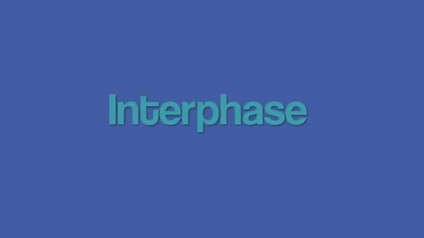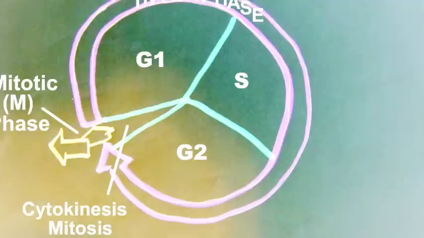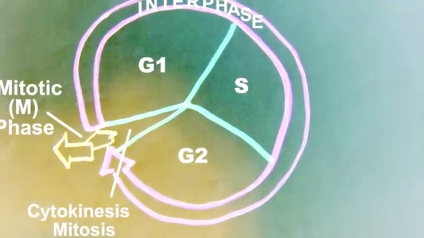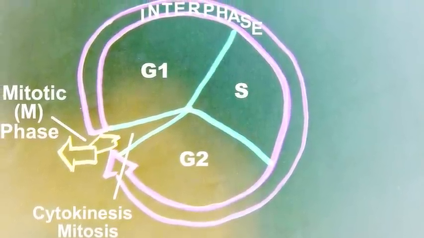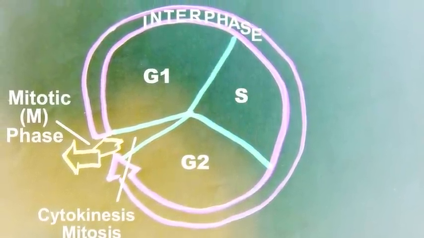During interphase, a cell that is about to divide grows and copies its chromosomes in preparation for cell division. Interphase can be divided into subphases. The G1 phase stands for first gap, the S phase stands for synthesis, and the G2 phase, which is the